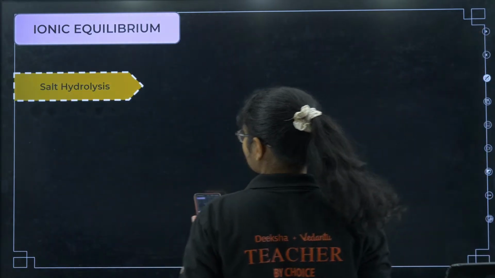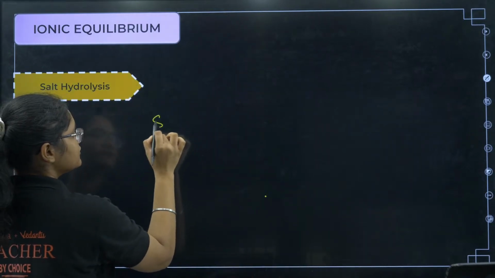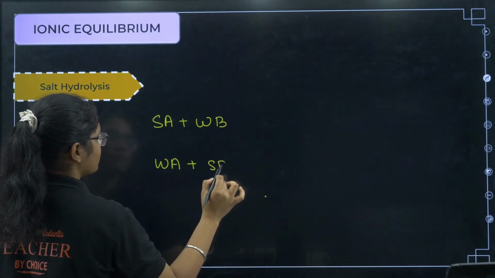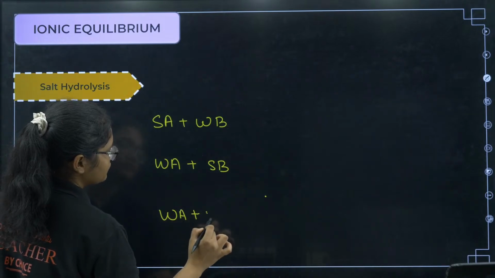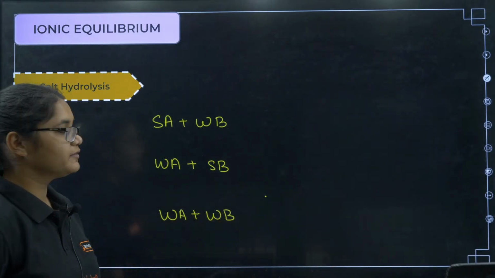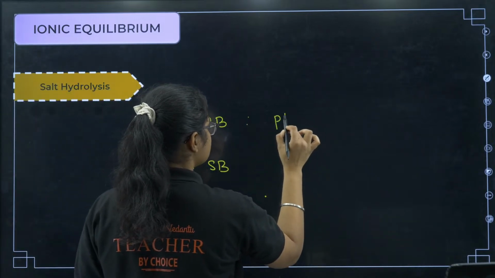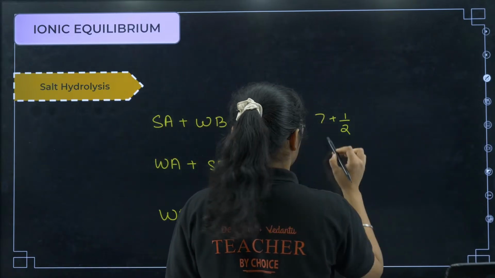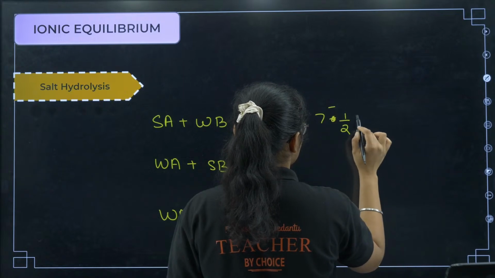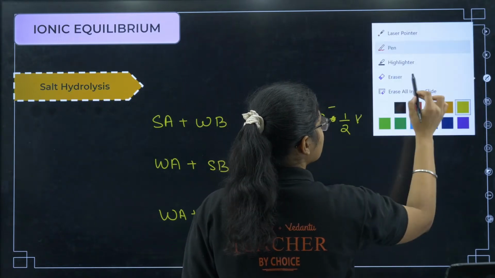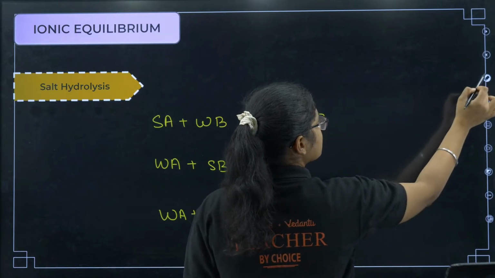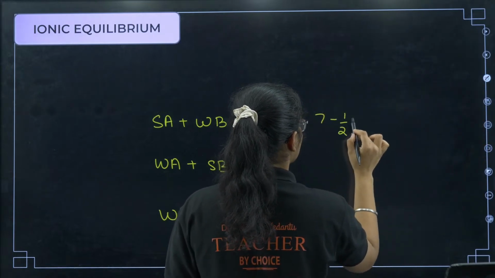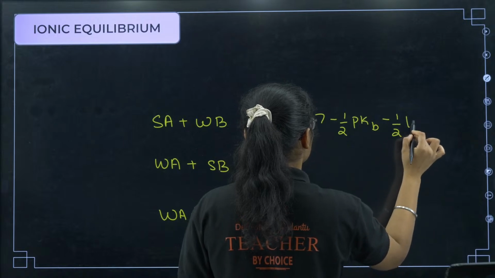Okay, so salt hydrolysis, you should remember, salt can be made up of strong acid plus weak base, or a weak acid plus strong base, or we can have a weak acid plus weak base. Okay, then what are the formulas of the salt hydrolysis? So you have pH here is equal to 7 minus half pKb minus half log C.